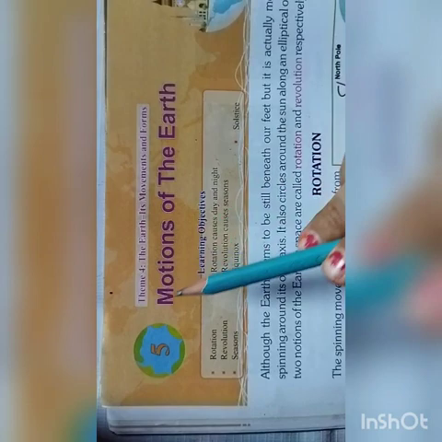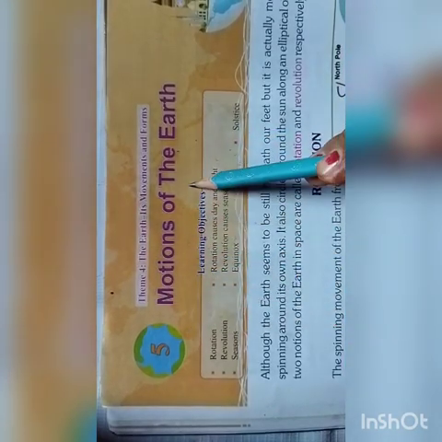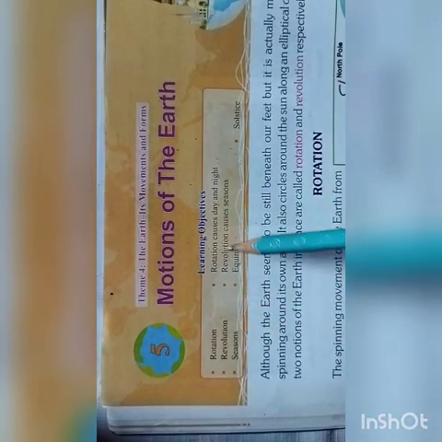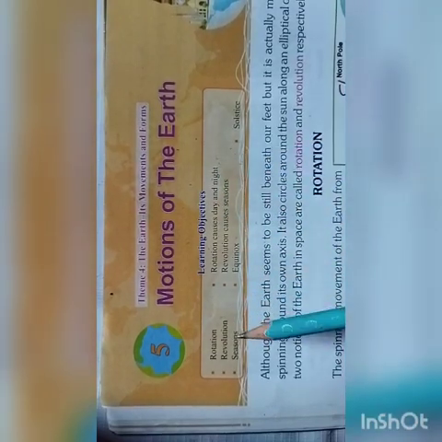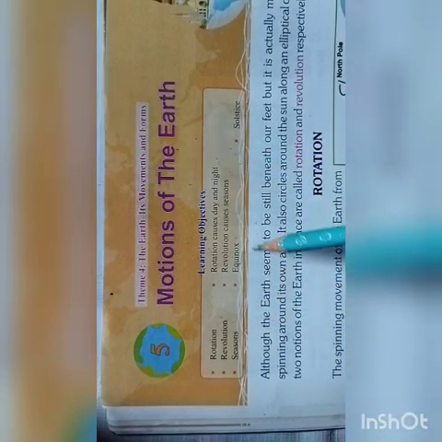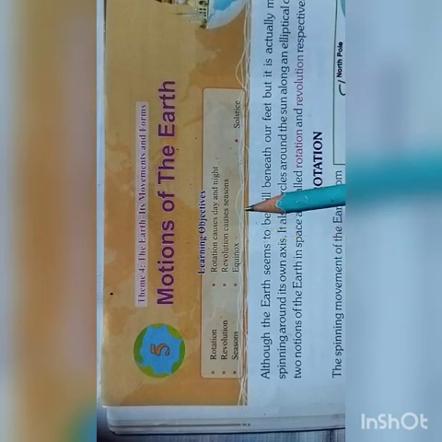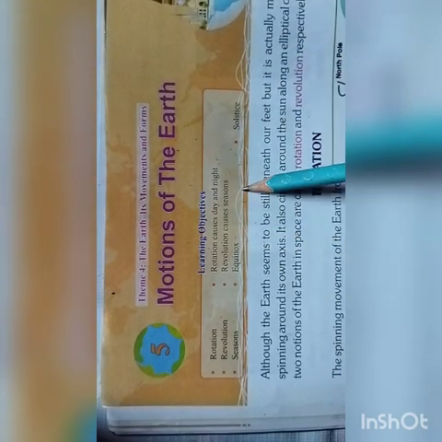Today we are going to learn chapter 5, Motions of the Earth. In this chapter we will learn about rotation. Rotation causes day and night. Revolution. Revolution causes seasons. Seasons, equinox and solstice. Now I am going to explain it one by one.